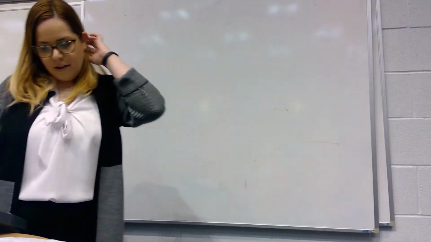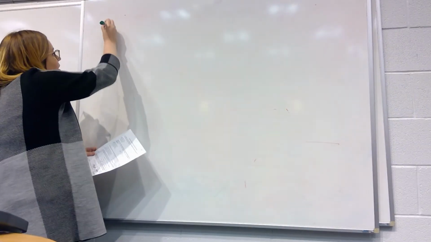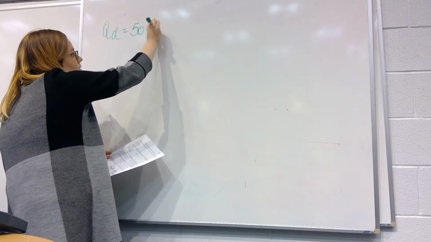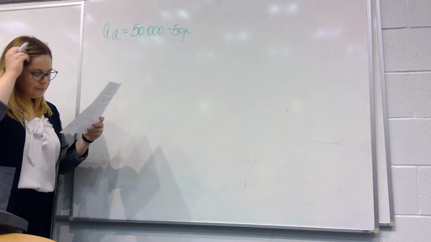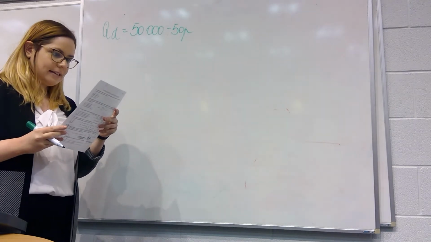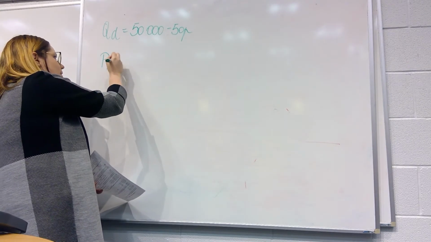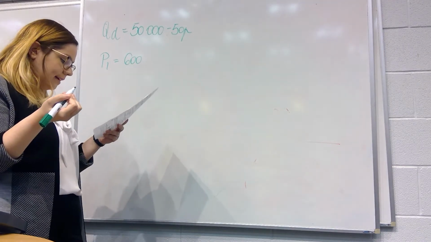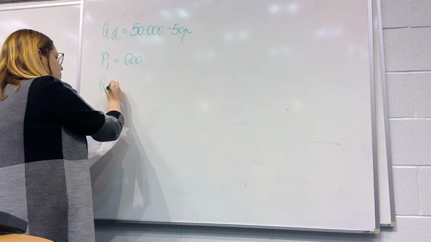We have our quantity demanded formula that was given to us at the very beginning of this task, which was 50,000 minus 50p. We are going to use this formula to determine our quantities demanded at £600 and £700. In the first case, our price is £600, and we just plug it into this formula.